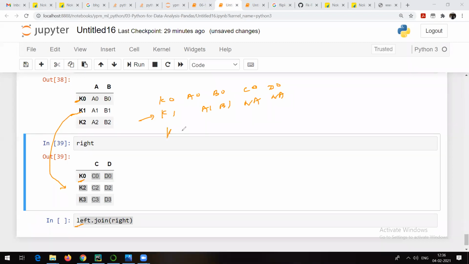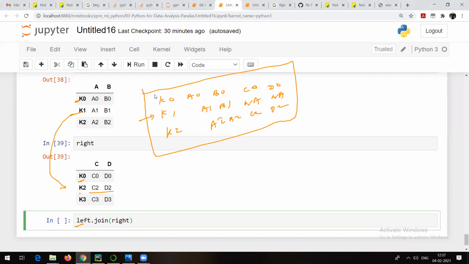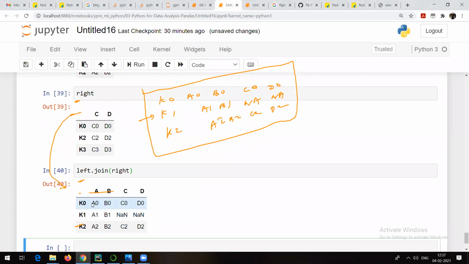Everything from the left side and only the matching things from the right. Then, is K2 present here? Yes, K2 is present. So the result is going to be A2, B2, then C2, D2. This is what I should get as the result. Let us check. A0, B0, C0, D0, then A1, B1, NA and NA. That's what I was trying to tell you. You can check that we are getting NA values here. And then A2, B2, C2, D2.